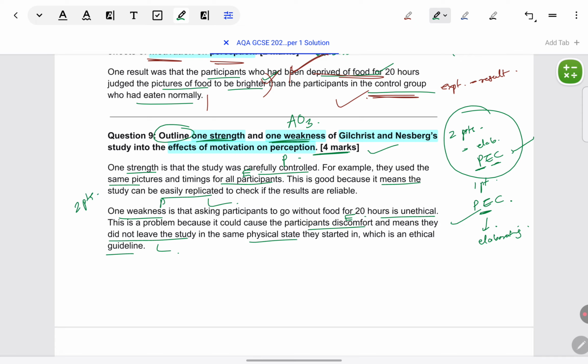If you want to take only the 1 point approach, then this one only you could have elaborated further. Like once you say the example is they use the same pictures and timings, you could say that this maintains consistency in the procedure. All participants are treated in the same way with respect to how they observe the pictures and the timings, or you can say how their motivation is manipulated.